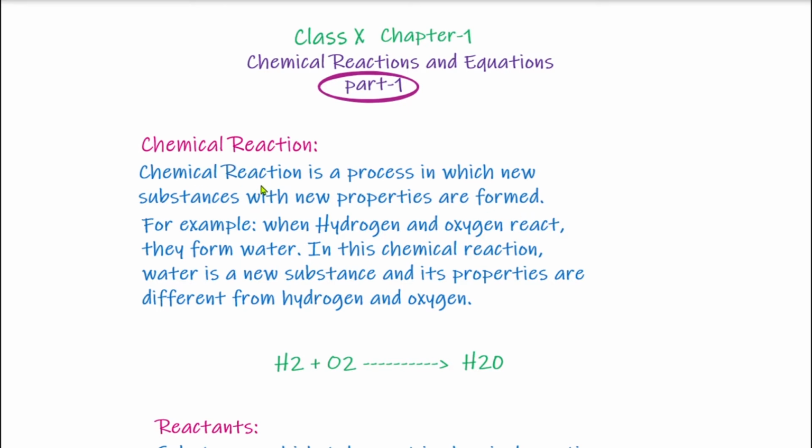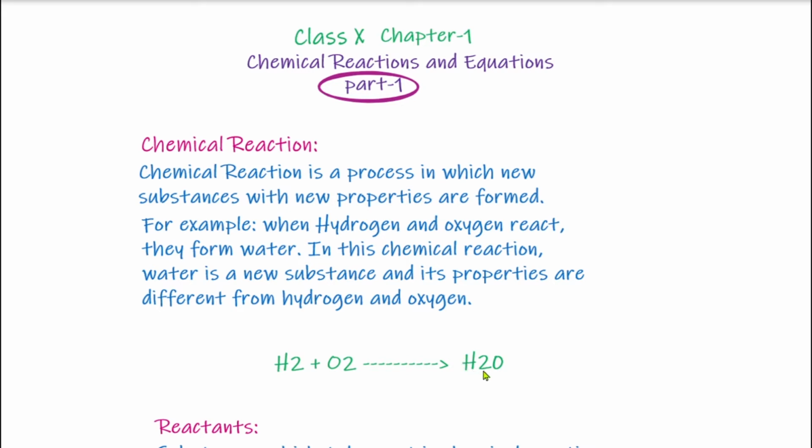So students, a chemical reaction is a process in which new substances are formed. And what kind of new substances? New substances with new properties. For example, when hydrogen and oxygen react, they form water. This is the reaction of hydrogen and oxygen. They react to form water.